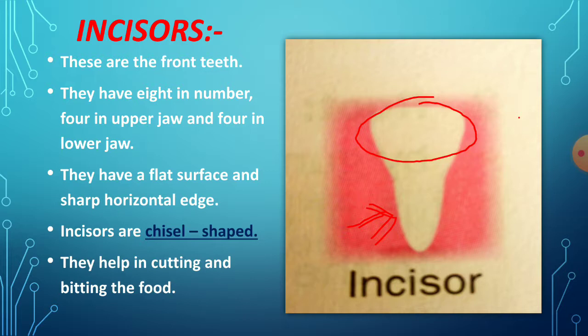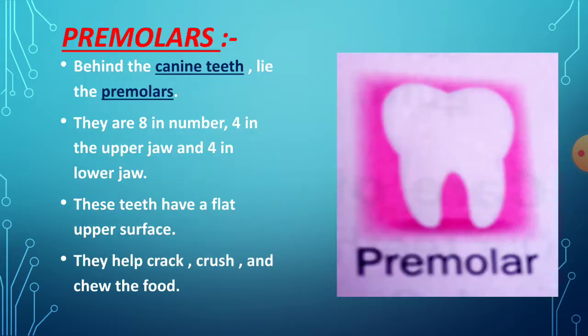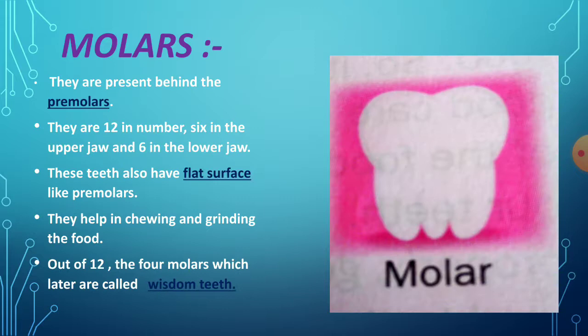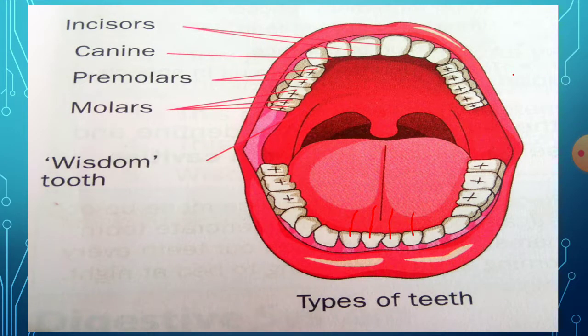Hope you understood. Next, see canines. These are the pointed teeth beside the incisors. Beside the incisors only, these teeth are present. You just see the picture. Canine.